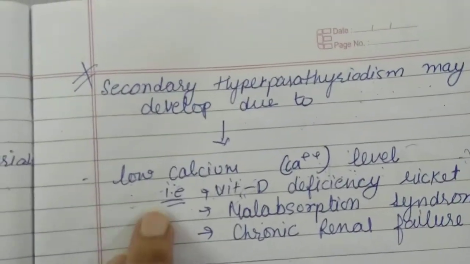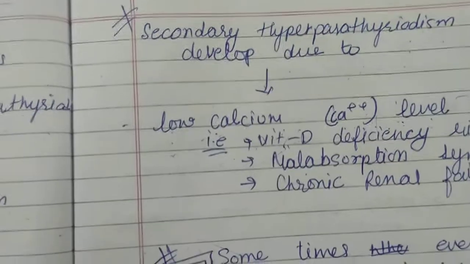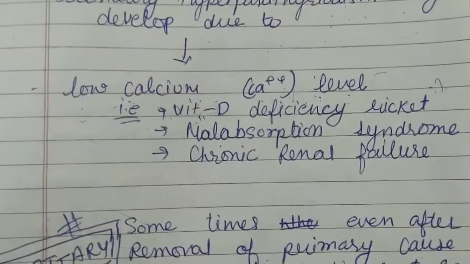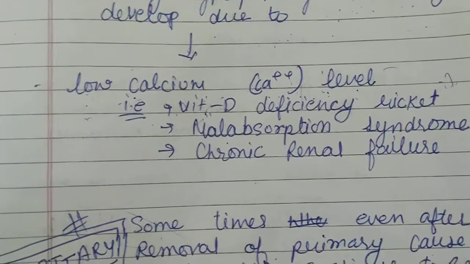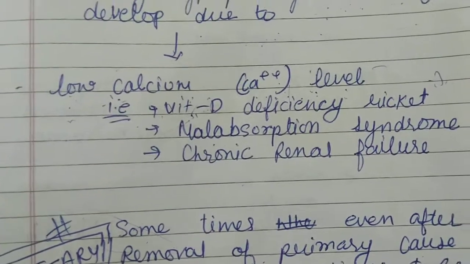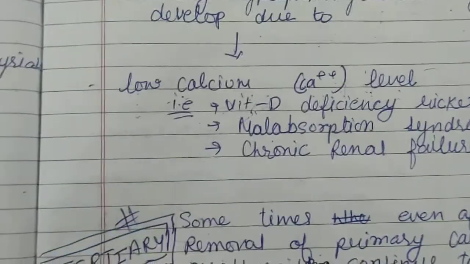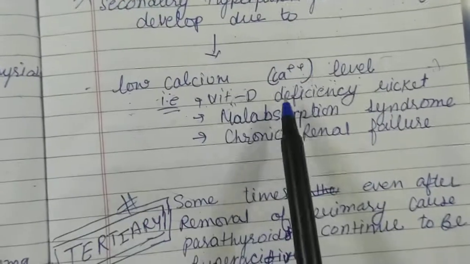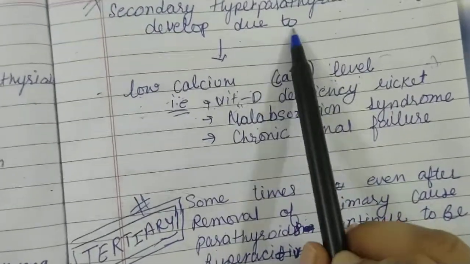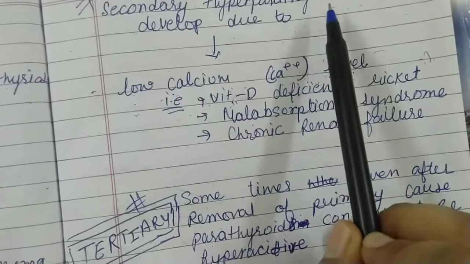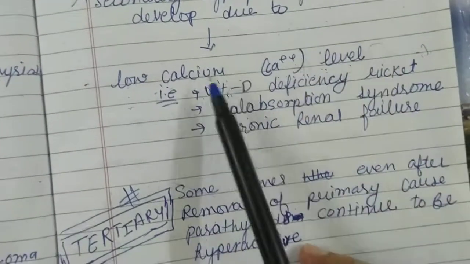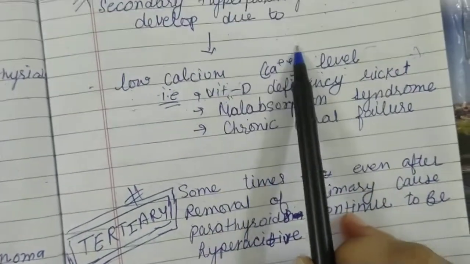Hyperparathyroidism may also develop due to low level of calcium, for example, in vitamin D deficiency rickets, malabsorption syndrome, chronic renal failure. In these kinds of situations, there is low level of calcium. As you know, the function of parathyroid hormones is to maintain the level of calcium in our body.